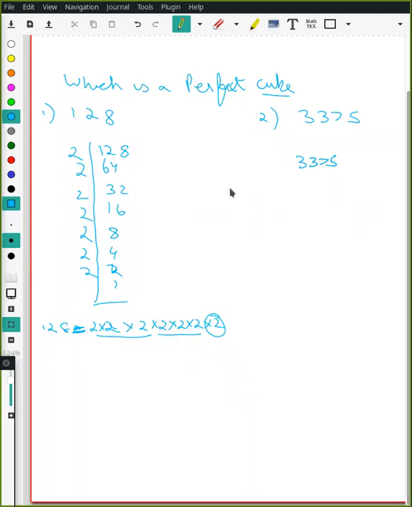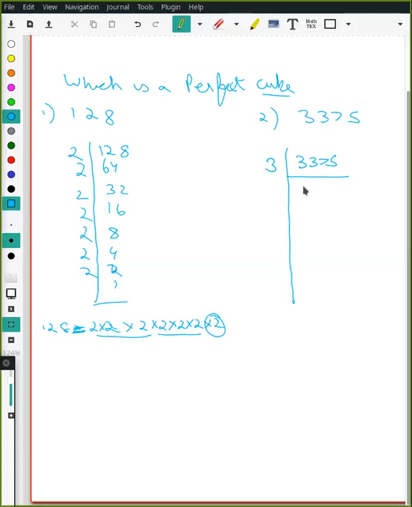So Ramya, I cannot hear you. Siddhant Garve? Yes, sir. 3375, check if it's a perfect cube. So we will do it by prime factorization method. Start with 5? Why don't you start with 3? Make it a habit of going from smallest to highest. Do it with 3 first.